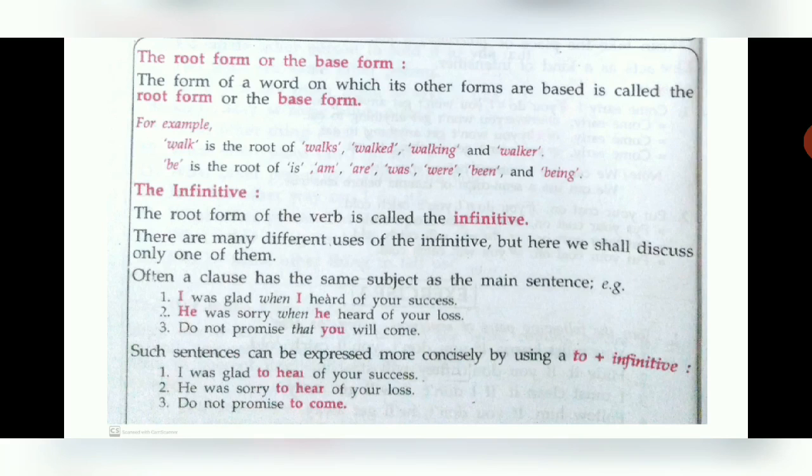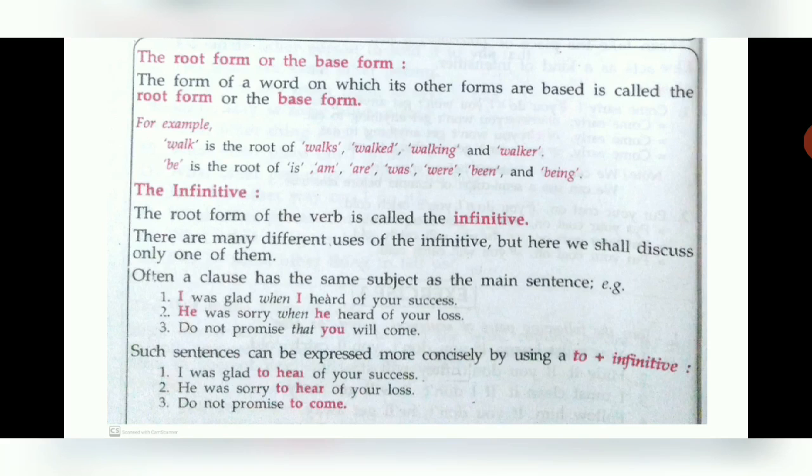And here we have removed the word when he heard and we have added to here. That is the main root word or the verb, the main verb, that is the infinitive or the base word. So these are called the root words, and here we can use them. You can keep them as they are.